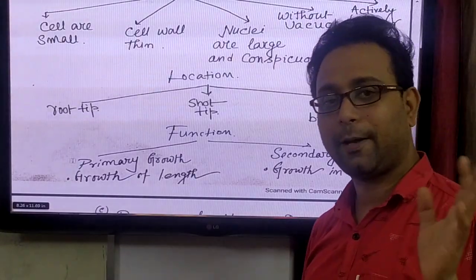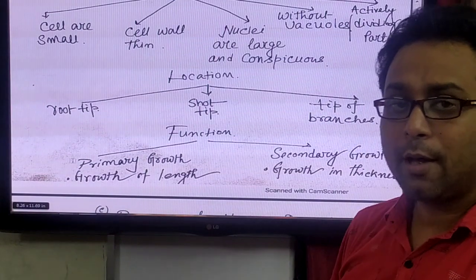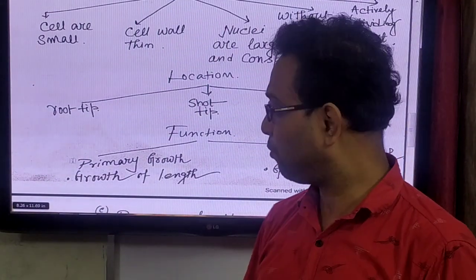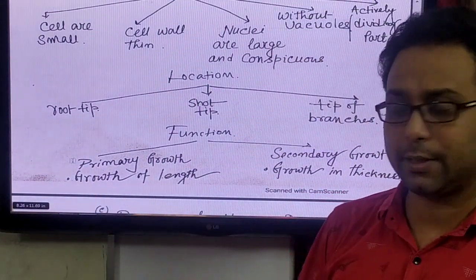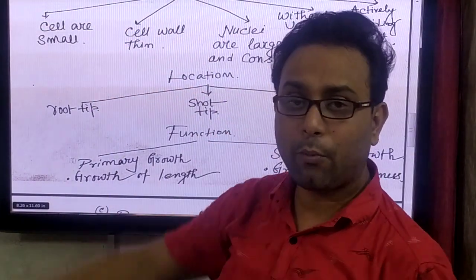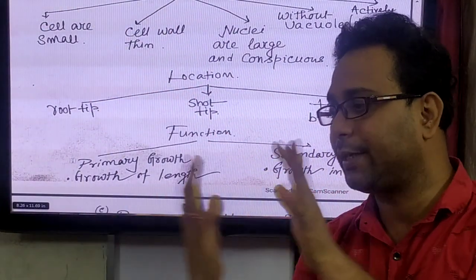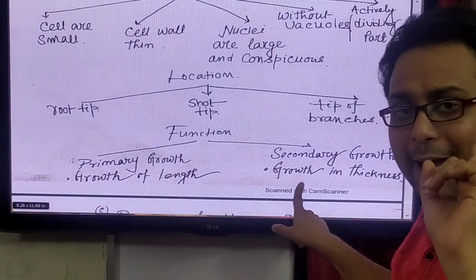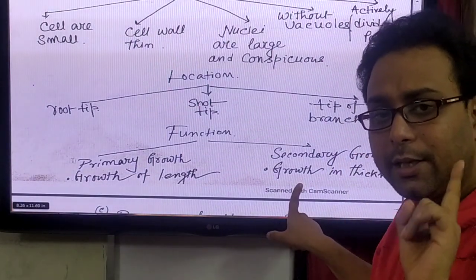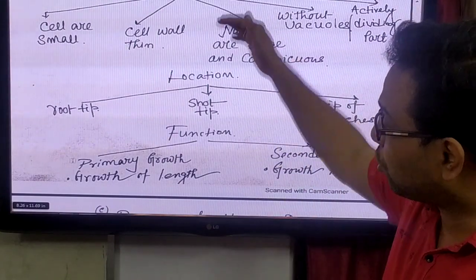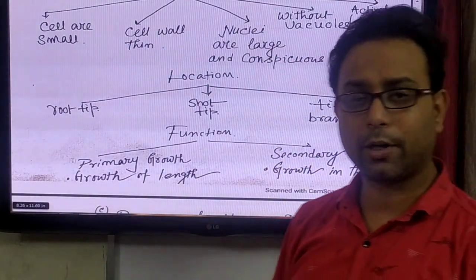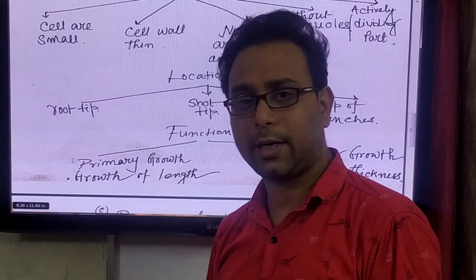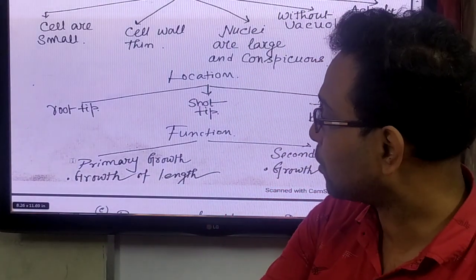Meristematic tissue has the function of helping growth. But growth is of two types. One is primary growth, that means growth in length. When the diameter or width, or the thickness of the plant stem, is increased, it is called secondary growth. So the meristematic tissue has two important functions, primary growth and secondary growth.